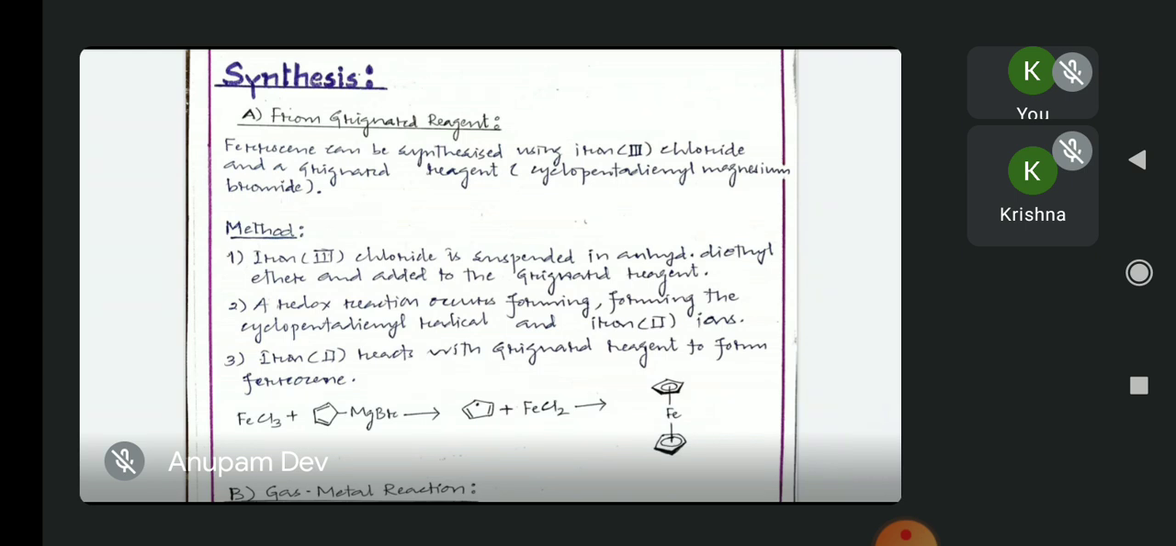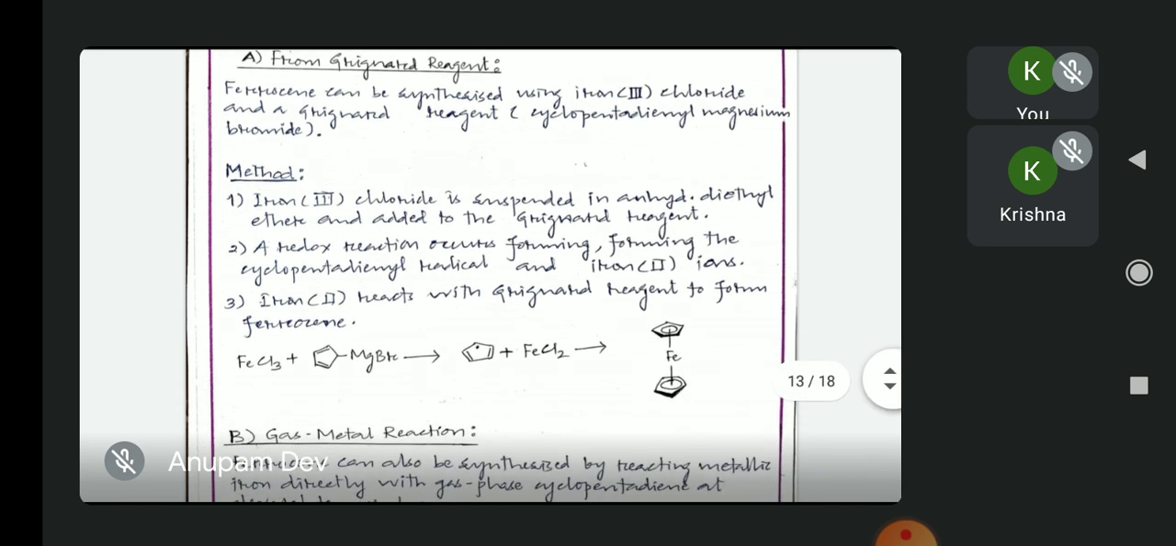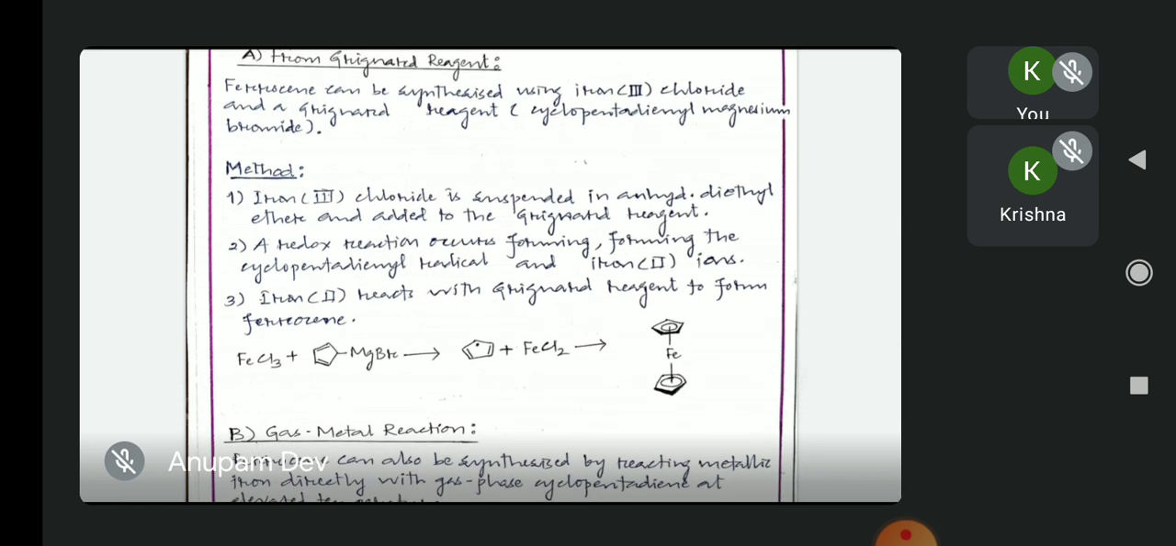Now let us look at some of the synthetic routes to produce the ferrocene molecule. There are numerous methods, but some are listed here. The first method is to produce ferrocene from a Grignard reagent. Ferrocene can be synthesized using iron 3 chloride and a Grignard reagent, which is cyclopentadienyl magnesium bromide in this case. First the iron 3 chloride is suspended in anhydrous diethyl ether and added to the Grignard reagent.